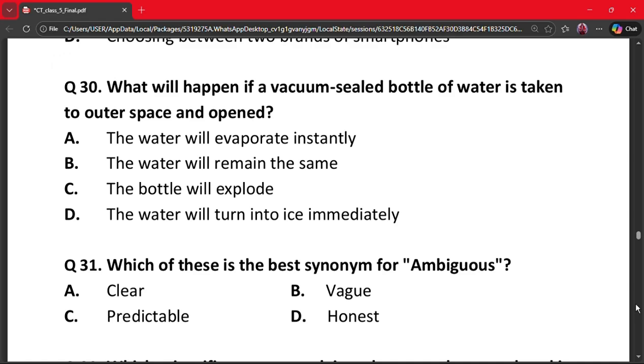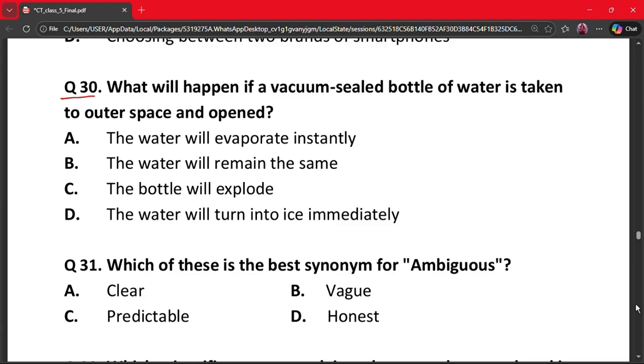And next question is question number 30. What will happen if a vacuum sealed bottle of water is taken to outer space and opened? A. The water will evaporate instantly. B. The water will remain the same. C. The bottle will explode. And D. The water will turn into ice immediately.